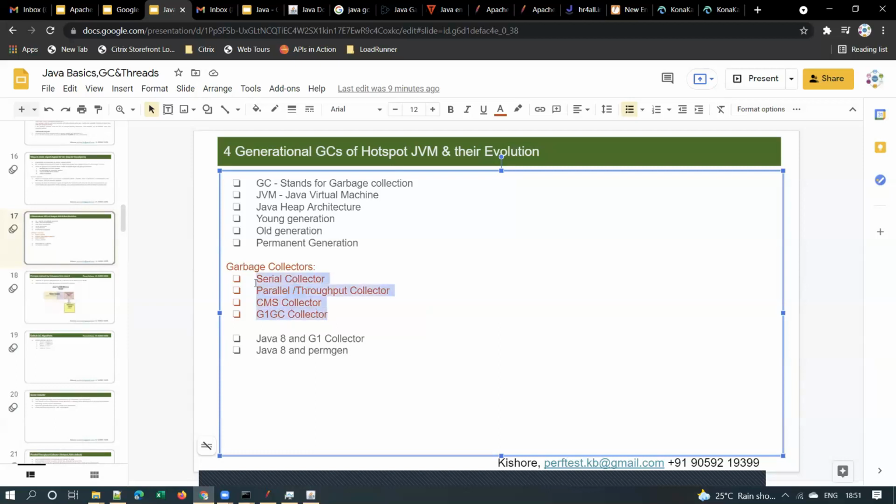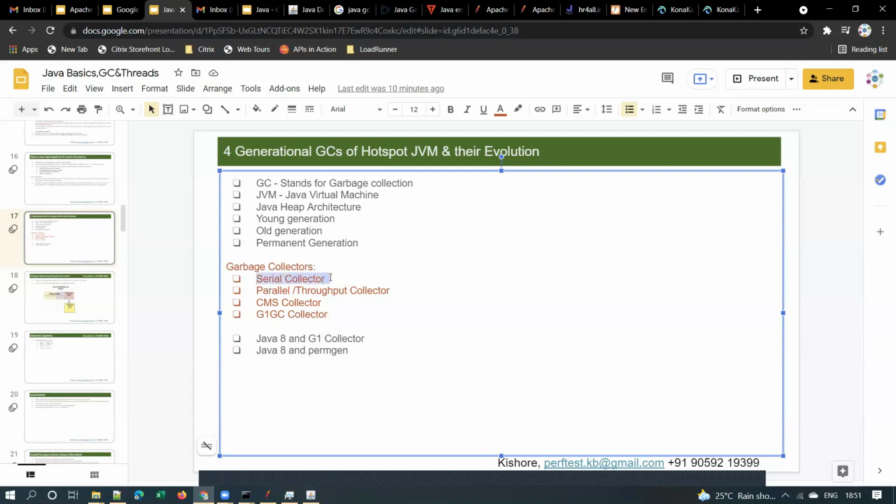But we should know that there are different types of garbage collectors and what they are. That's all. And what is the garbage collection algorithm that your application is using? Most developers also don't know what garbage collection their application is using. But as a performance test engineer, when you have performance issues, you should look into which GC algorithm is being used, and what is the best GC algorithm for that application.